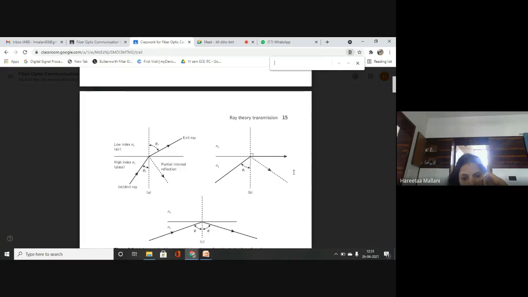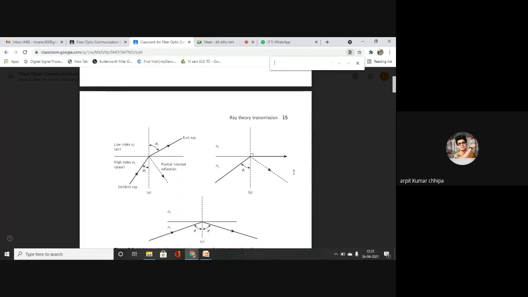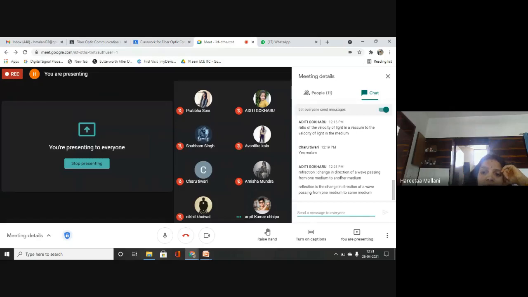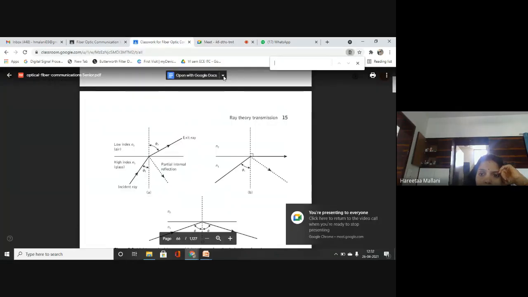Which one is greater? Phi 1 is greater than phi 2, ma'am. Phi 1 is greater than phi 2. Okay, how many of you say so, please? Yes, other students, phi 1 is greater than phi 2 in the diagram? No, ma'am. No.